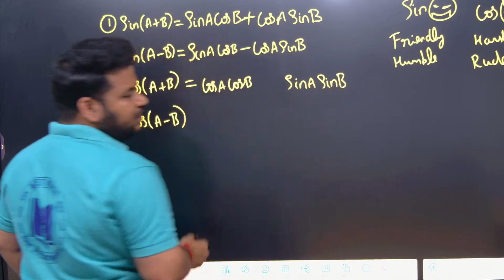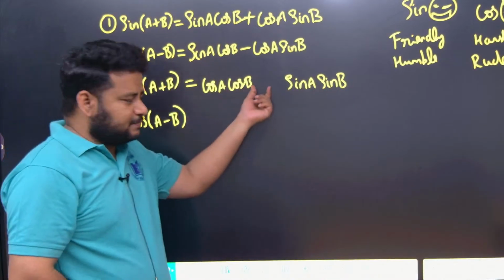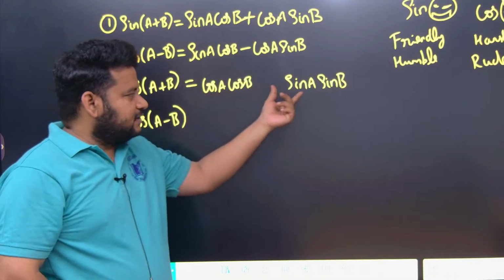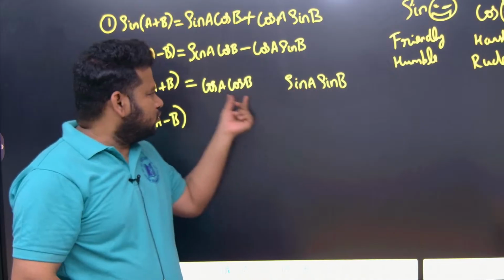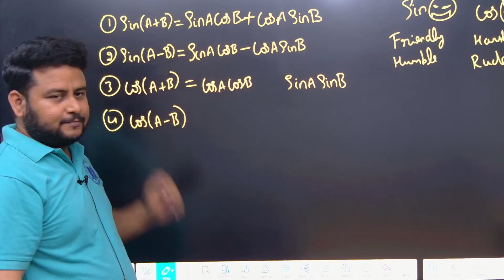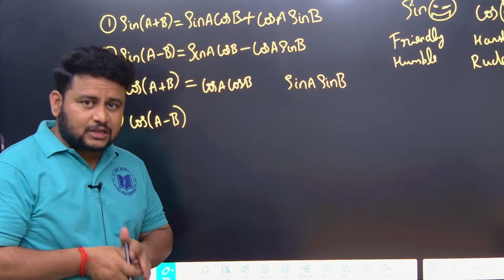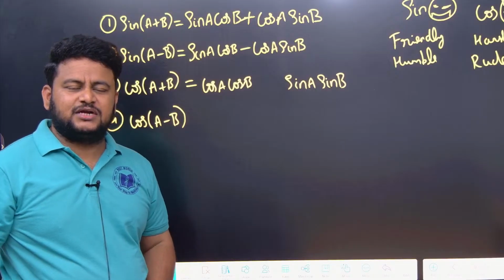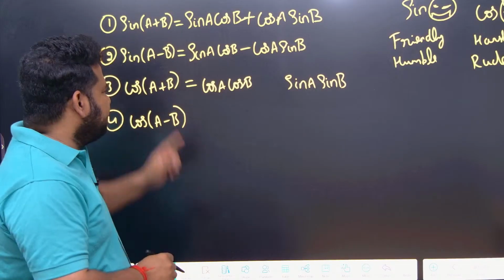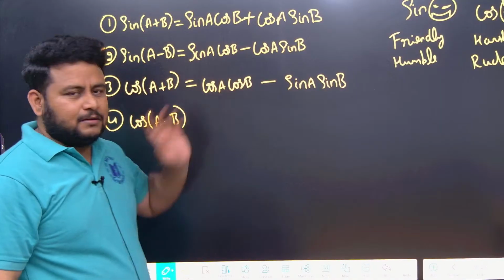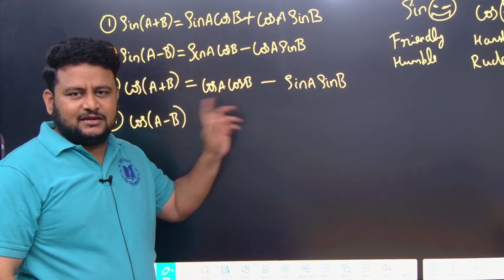Now you may ask me, what about the sign here? What should come, plus or minus? See, first thing is, it will combine with cos itself, and it will make sure that sin will combine with sin. So cos a cos b and sin a sin b is there, but here plus is there. If I ask cos to open the door, it will do the reverse. If I ask cos to open the door, it will close the door. That means if here it is plus, here it will become minus.